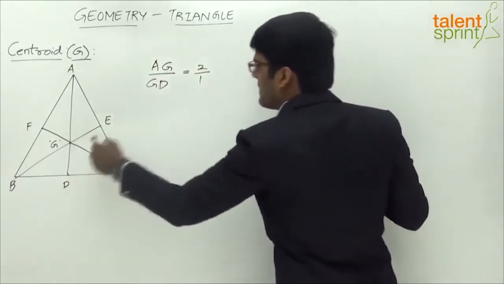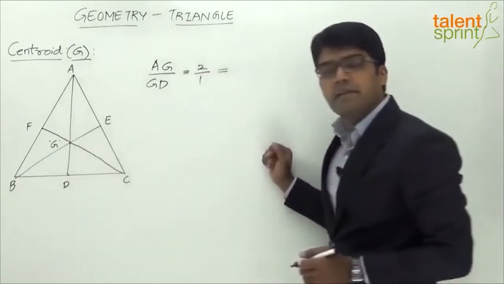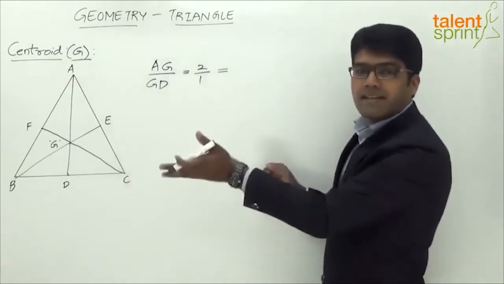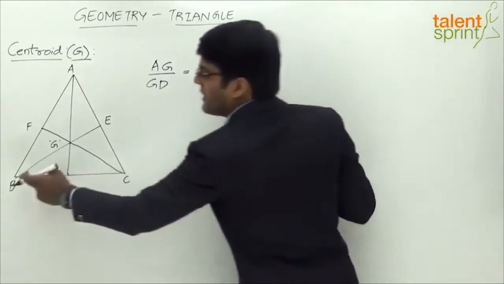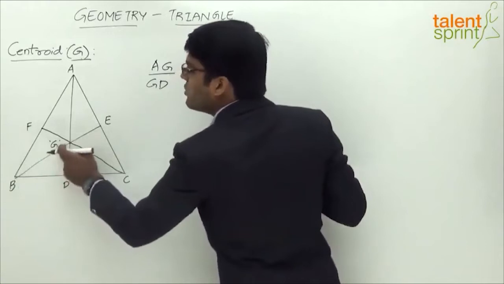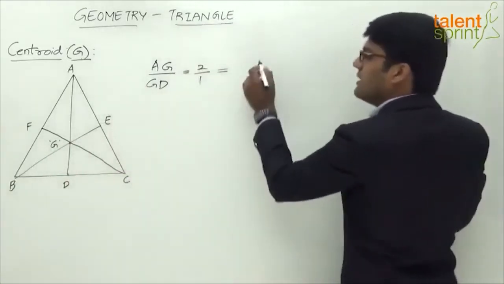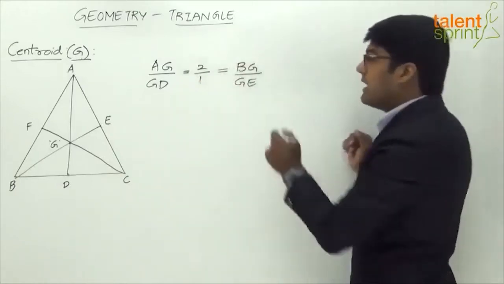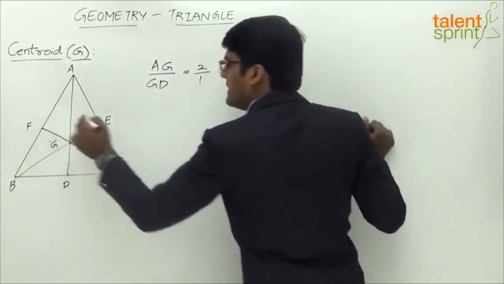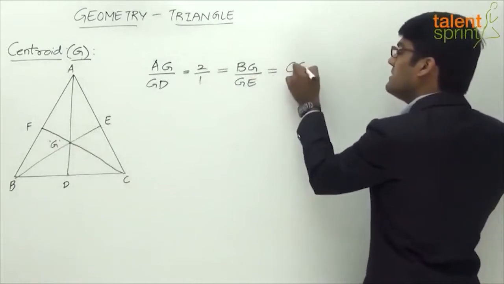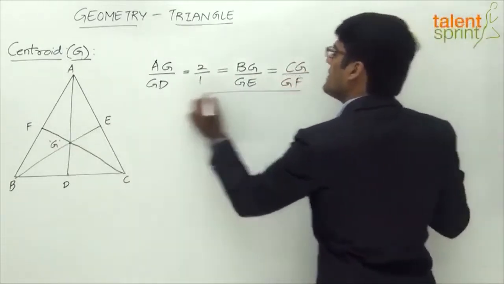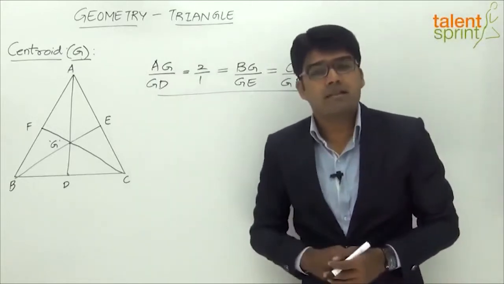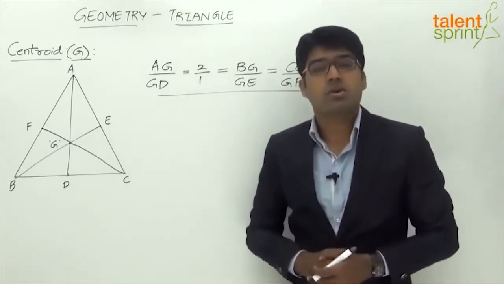And not just for this median, right? Even the remaining two medians get divided by the centroid in the ratio of 2:1. So always remember 2 parts on the vertex side and 1 part on the base side. So if you look at the median BE, B to G is 2 parts and G to E will be 1 part. So we can say BG by GE is also 2:1. And similarly for the third median CF, we can say CG by GF, the ratio is always 2:1. So an important conclusion here is that the centroid always divides the median into the ratio of 2:1.